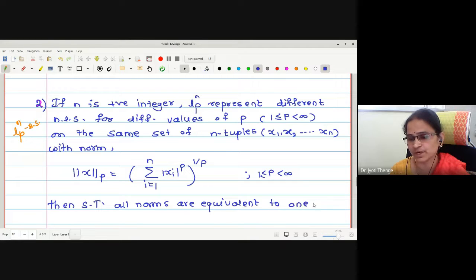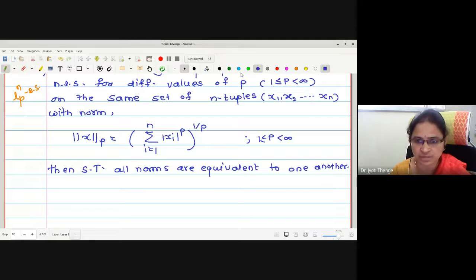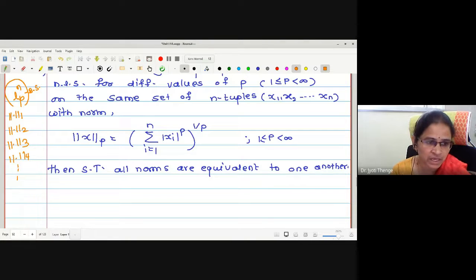See what a big example it is, no? But we were proving it with a simple trick. Okay. This is the lp^n space. For every p, if I take for the sake of convenience p as integers, then how many norms are defined? Norm 1. How is this norm 1 defined? Putting p equals to 1 here. Then say norm 2 defined, say norm 3 defined, say norm 4 defined, and continue. Infinite norms I can define on the same space lp^n.